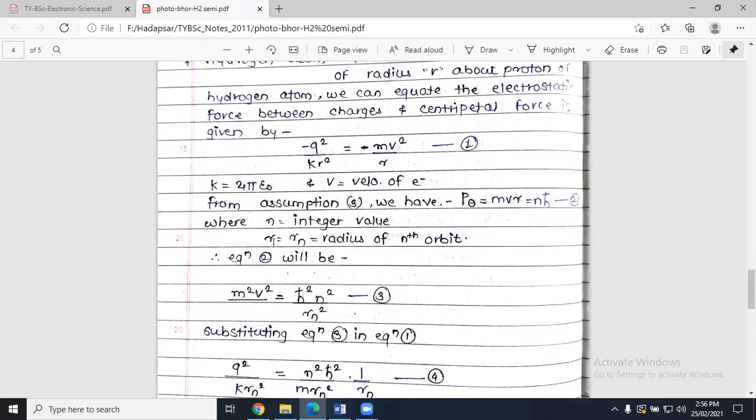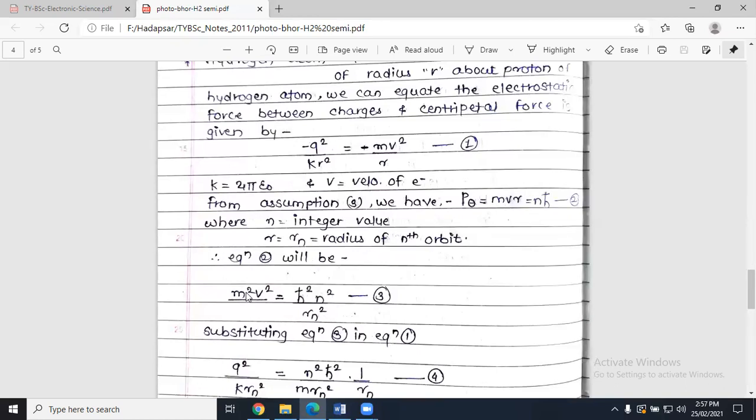What is r? r n is the radius of the nth orbit. If we have the radius of the first orbit, it will be r1. If we have the radius of the second orbit, it will be r2. If we have the radius of the nth orbit, it will be r n. So with this information, equation 2 is m v r equals n into h cross.